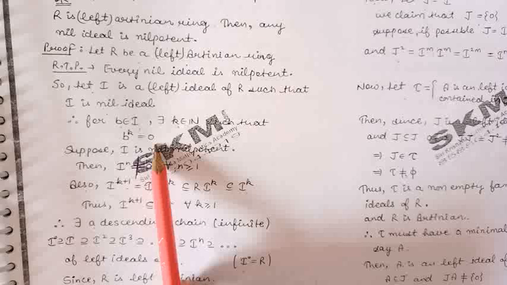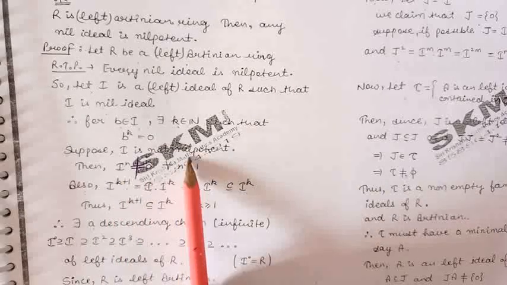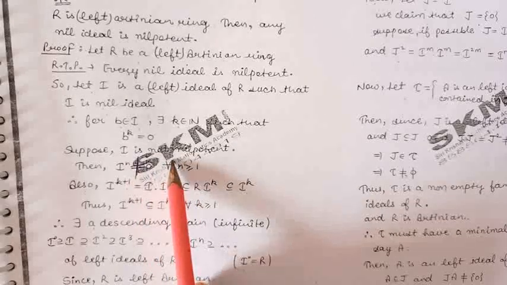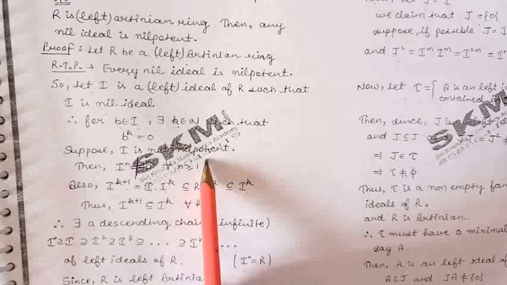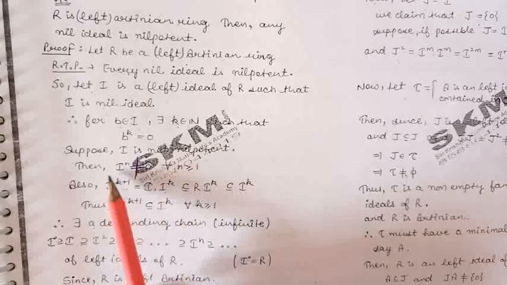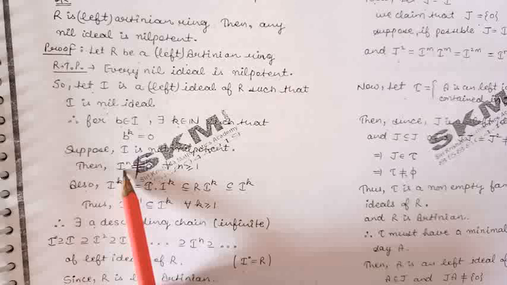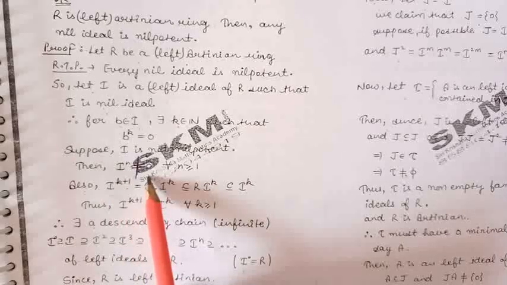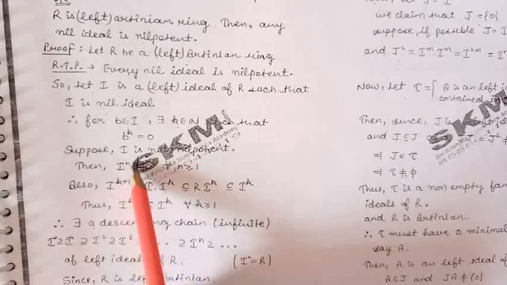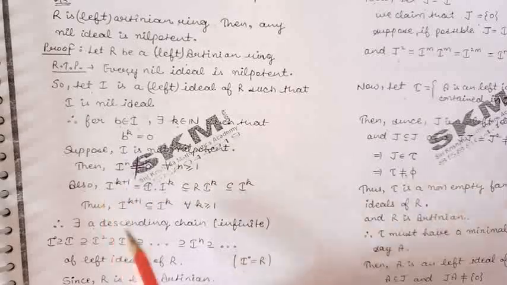Now we have to prove that I is nilpotent. Let us prove it by contradiction. Suppose I is not a nilpotent ideal. So we can say that I raised to the power n will not be equal to 0. Here n is a positive integer.